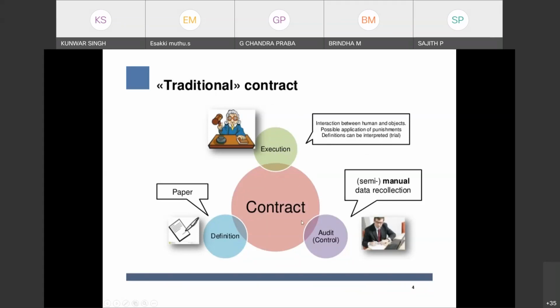So the contract is kept in the office, there may be more than one interpretation, and then there is a judge, who may punish if someone makes a wrong interpretation. So this is a traditional contract.